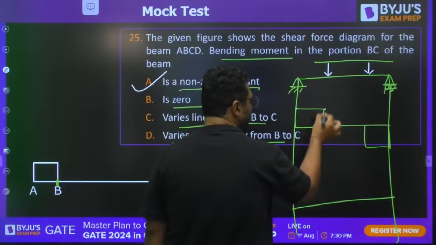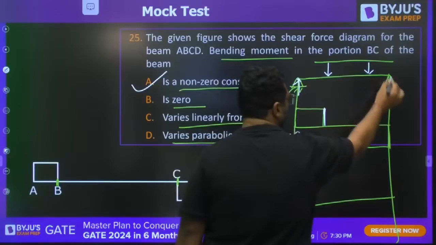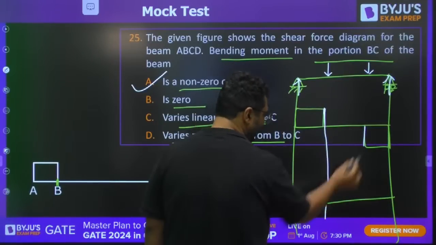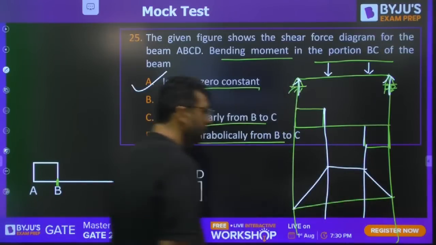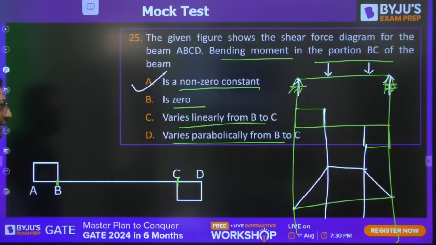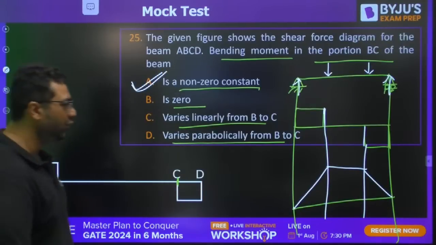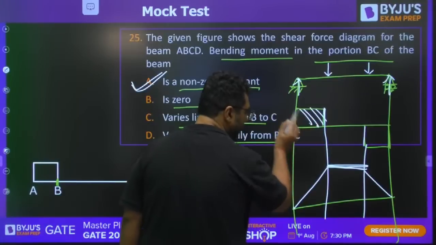You are having a jump here because of these two loads, a jump here because of reactions, and the bending moment diagram will be like this. So it is going to be non-zero constant. The answer will be A for it. You can also find out this value of bending moment by the area of this diagram.